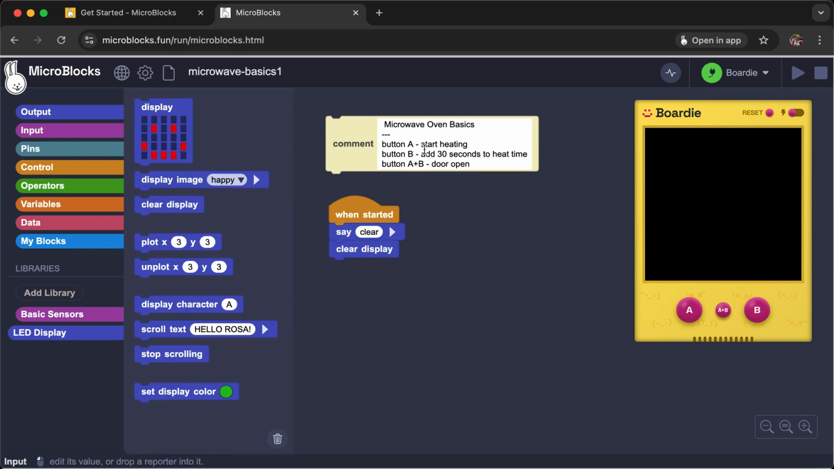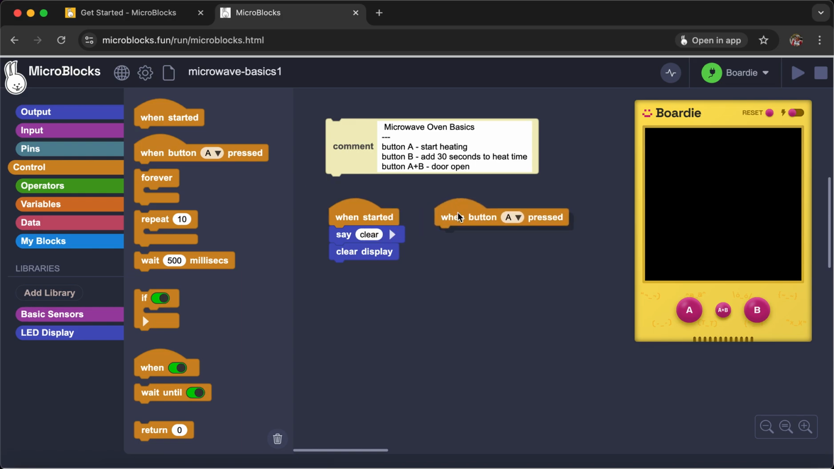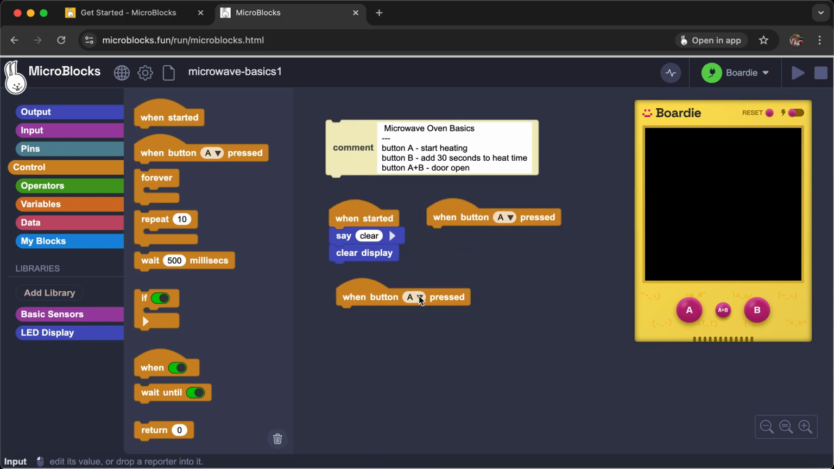And then the functions I have: the B button adds 30 seconds, the A is going to start heating. So I want to find my button control here. When A button, duplicate that. I want to do something for B button. And then for A plus B, I'm even going to pretend that the door is open. So we're going to have three functions here.